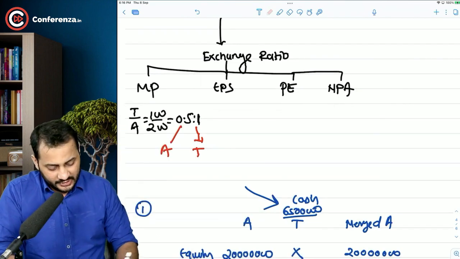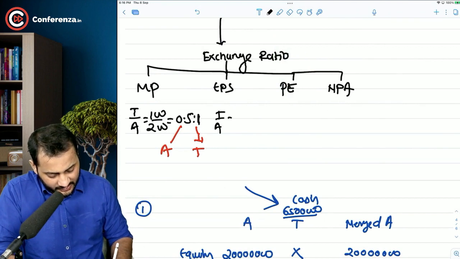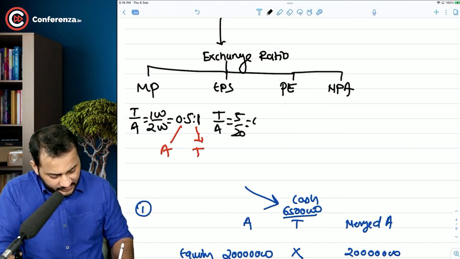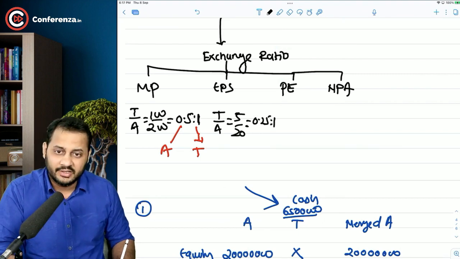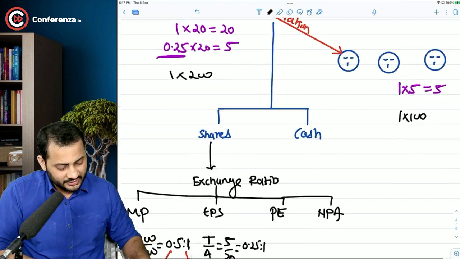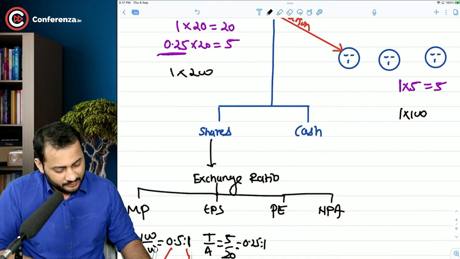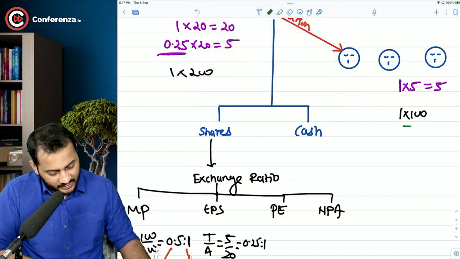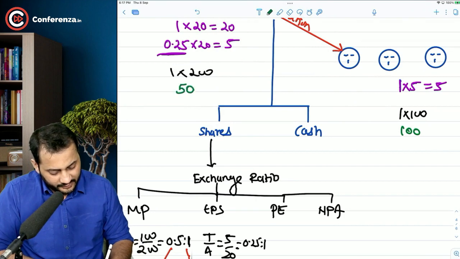What happened in case of EPS? It was target by acquirer, that is 5 by 20, that was 0.25:1. That is again 0.25 shares of our company for 1 share of their company. But what will happen in case of PE ratio? Just understand, what if the PE ratio of the target company is 100 and the PE ratio of my company is 50.